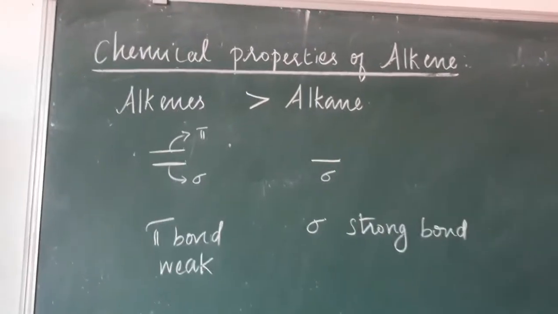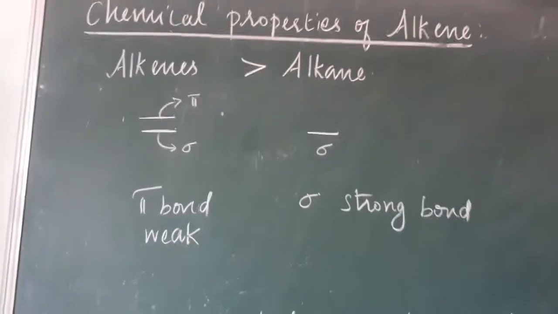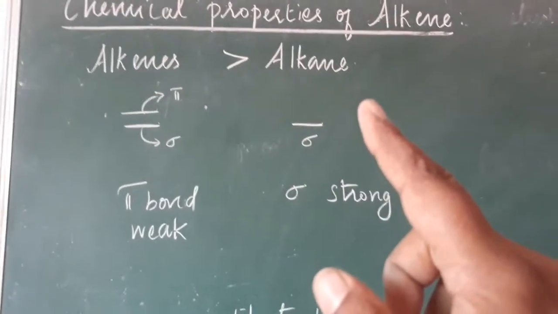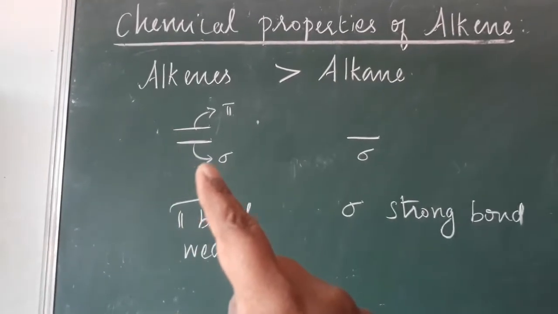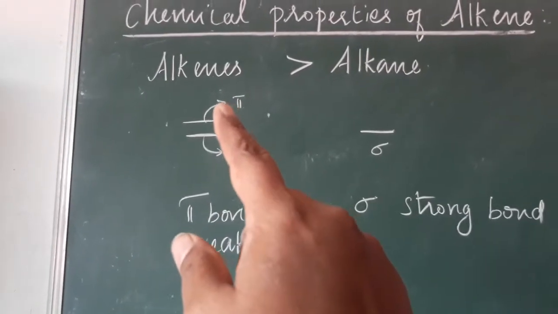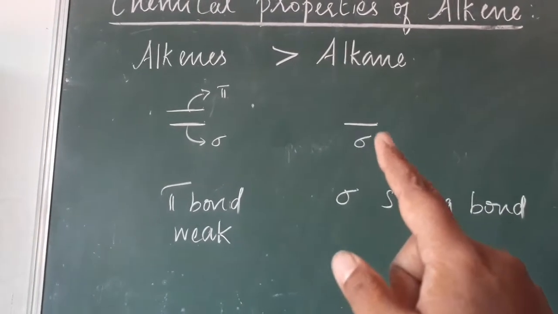Now we are going to see the chemical properties of alkene. Alkenes are more reactive than alkanes. Why are they more reactive? Because alkene contains a double bond. A double bond means one is a sigma bond and the other is a pi bond. But alkane contains only single bonds. A single bond means a sigma bond.